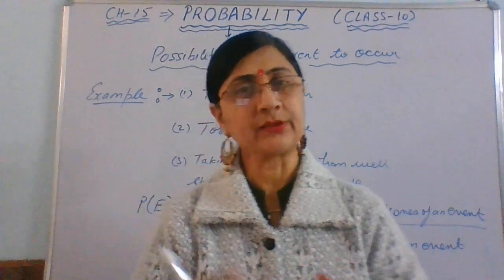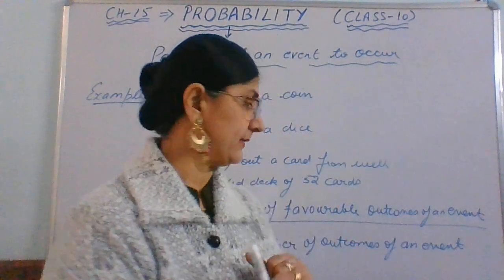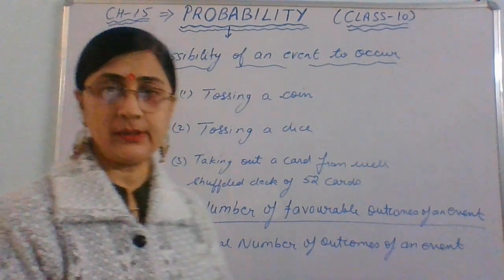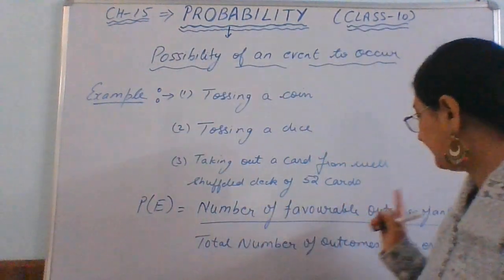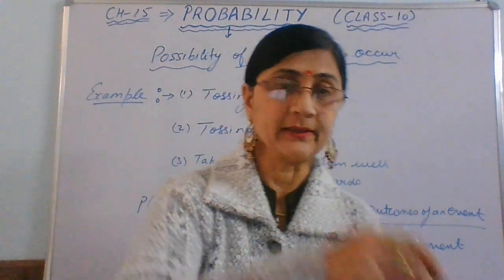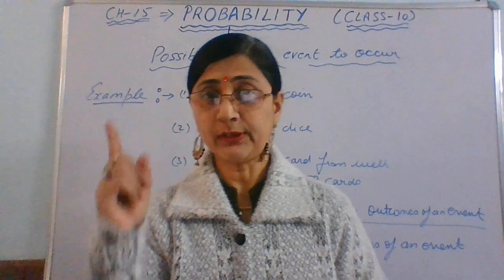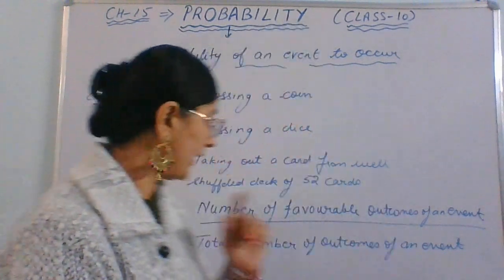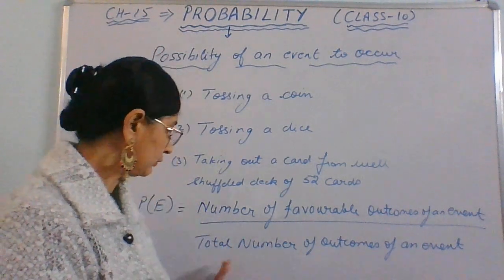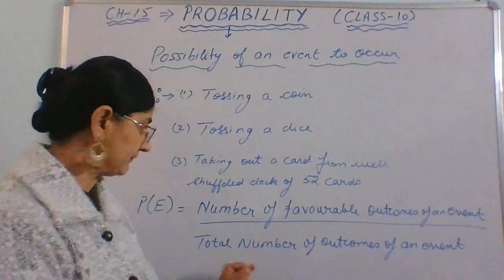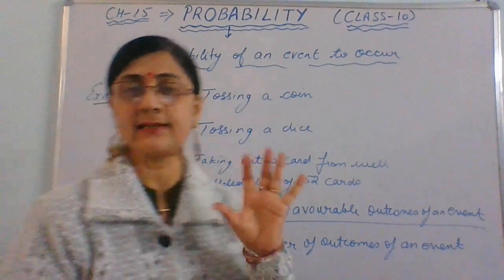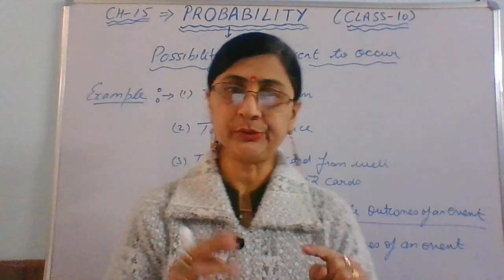So there is a formula to calculate that probability, which I have written here. How to calculate the probability of E, meaning any event? The probability of any event will be the number of favorable outcomes over the total number of outcomes. Suppose I am picking a number 4 from the hearts. That 4 will be favorable. So how many have I picked? 1. That is the favorable outcome. Total outcomes are 52 in the case of cards.